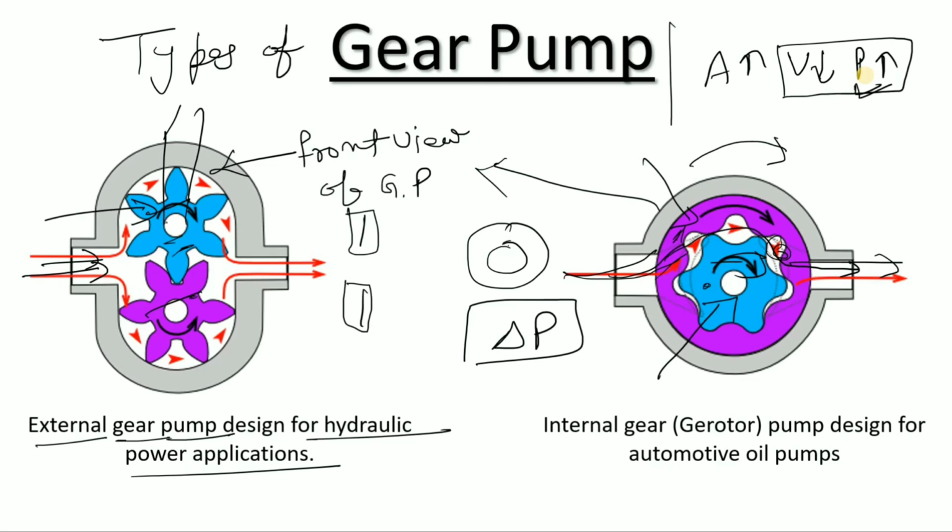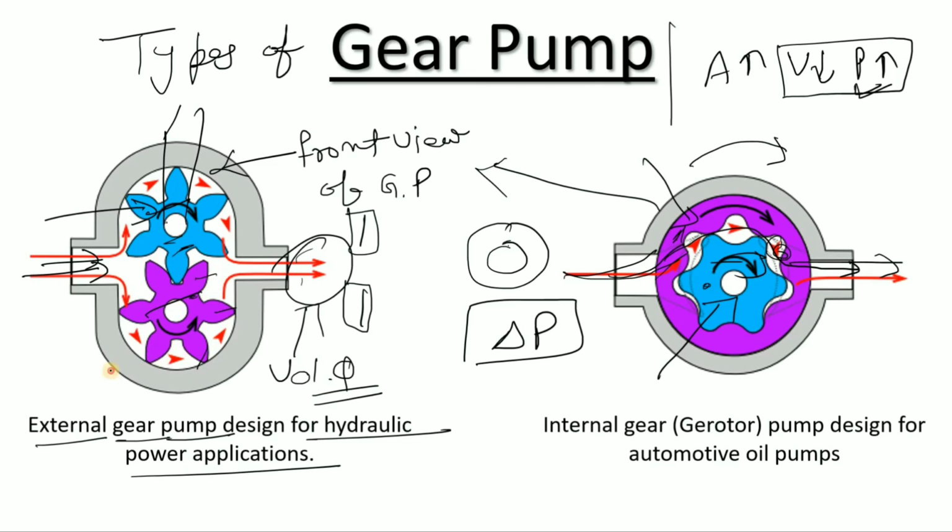So as we have already discussed, there is no gap between the mesh of the gears. If there were a gap, leakage could occur. But these gaps are not there in normal operation, right? And if I discuss the discharge, this is the discharge, and the volumetric flow rate mainly depends upon the number of teeth of the gears, right?